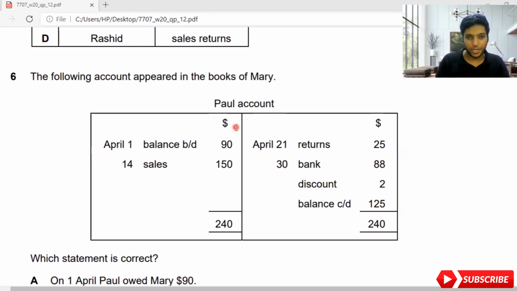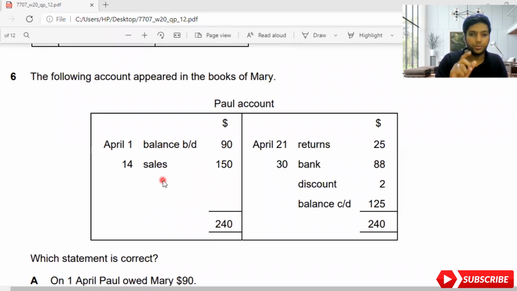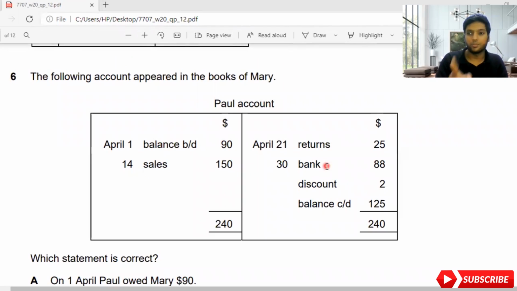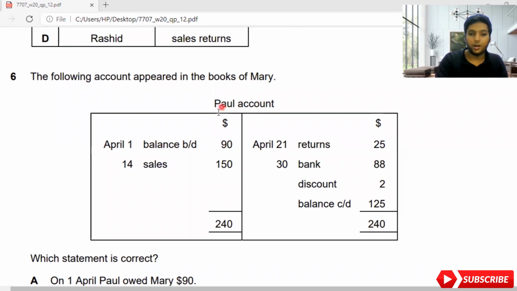First of all, when I see from Mary's book side, you need to consider yourself as Mary in exams. Now I should find whether Paul is a credit supplier or credit customer. I have made a sale on the debit side, which means he's a credit customer. In exam, if they have given Paul account purchase on the credit side, it's a credit supplier. If the Paul account represents sales on the debit side, it is a credit customer. That's how you find out if it's a credit customer or credit supplier. That's what you need to know when it comes to Paul account.